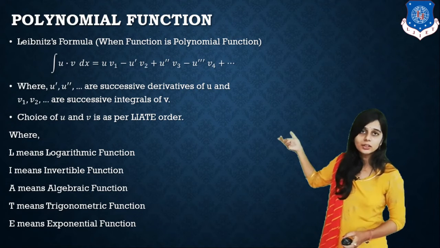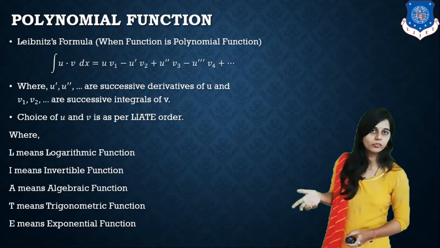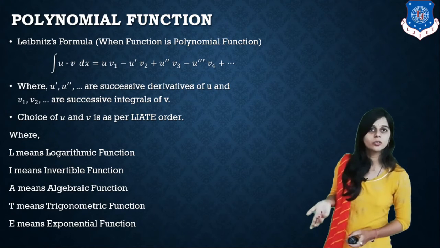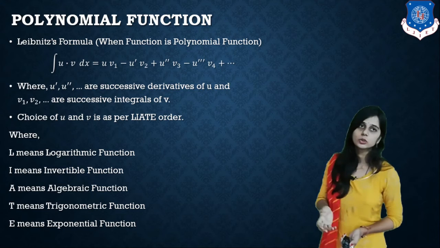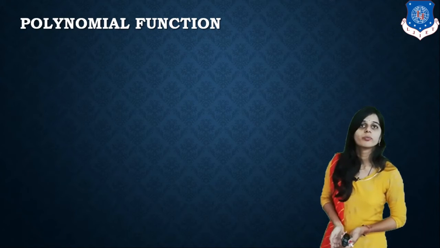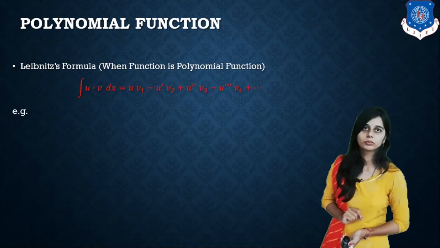How to choose u? This is the basic rule, LIATE, where L is logarithm, I is inverse trigonometry, A is algebraic, T is trigonometry, and E is exponential. So this is choosing the integrations in the polynomial function, the Leibniz formula, when the function is polynomial.